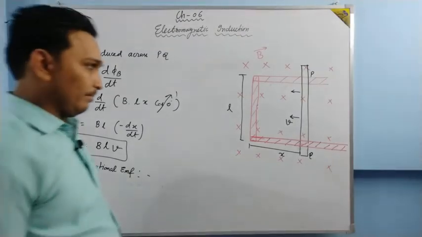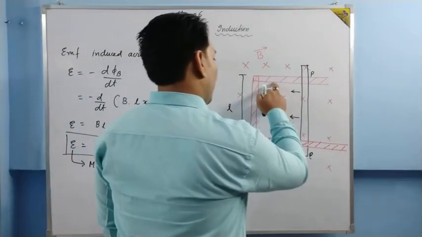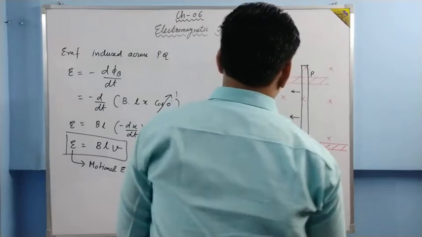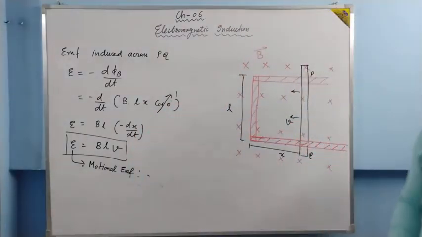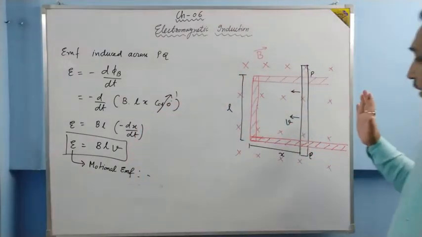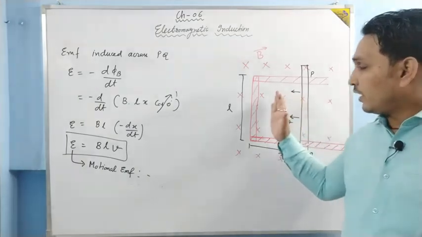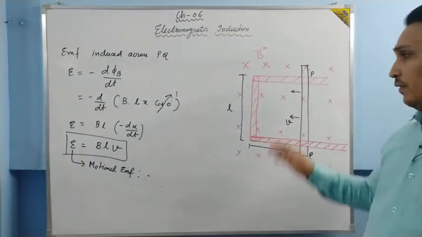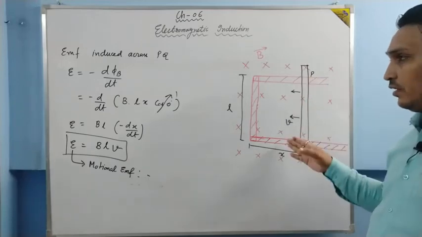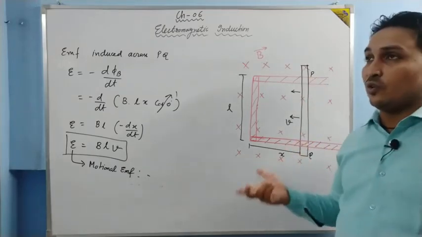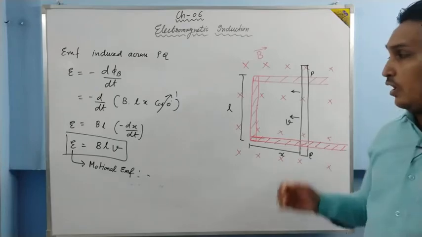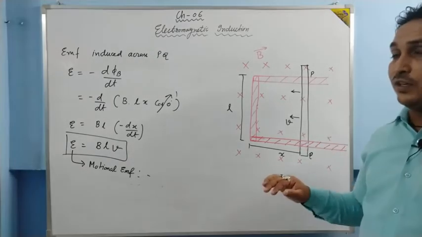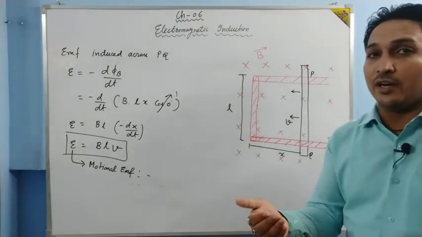Now just see, just try to understand. When this rod is moving towards this end, this area is decreasing. When the area is decreasing, then obviously the magnetic flux also decreases. When magnetic flux decreases, then we have to support that magnetic flux.